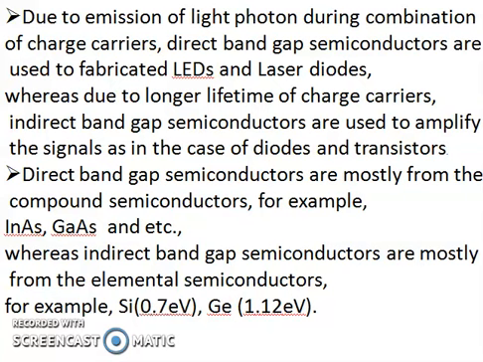Direct band gap semiconductors are mostly compound semiconductors. It is not a single element, it is a compound semiconductor. For example, indium arsenide, gallium arsenide, etc. Whereas indirect band gap semiconductors are mostly elements like silicon and germanium.